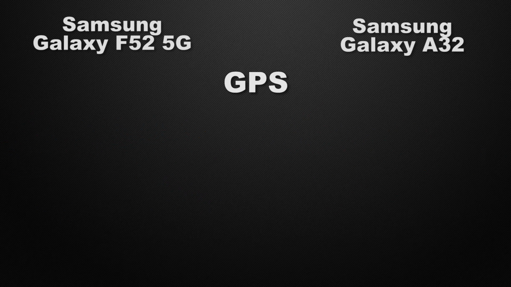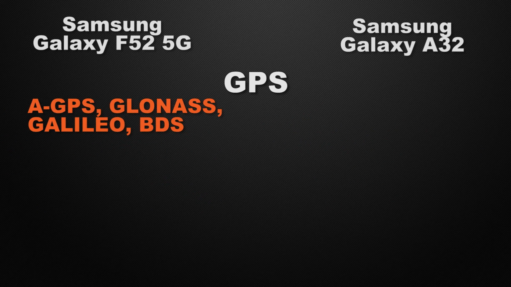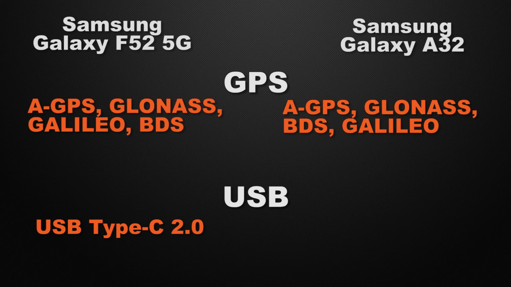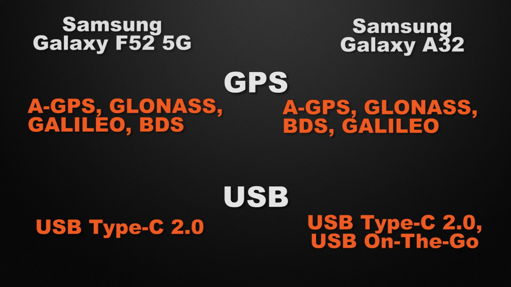Let's talk about the positioning chips in the devices. F52 has AGPS, GLONASS, Galileo and BDS, whereas A32 has AGPS, GLONASS, Galileo and BDS. So clearly it's a tie. And about the USB connectivity of the devices, F52 comes with a 2nd gen Type-C connector, whereas A32 also has a 2nd gen Type-C connector, but it has OTG support. So the winner here is A32.